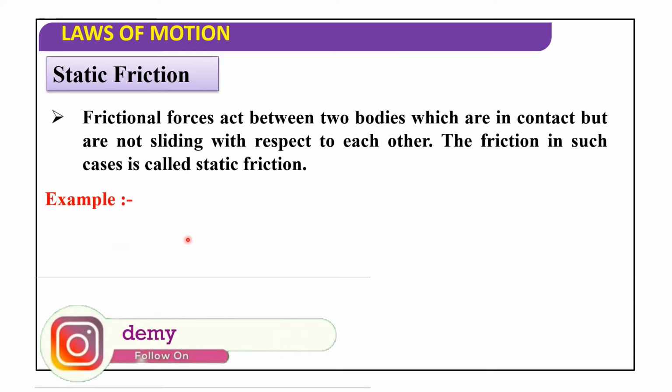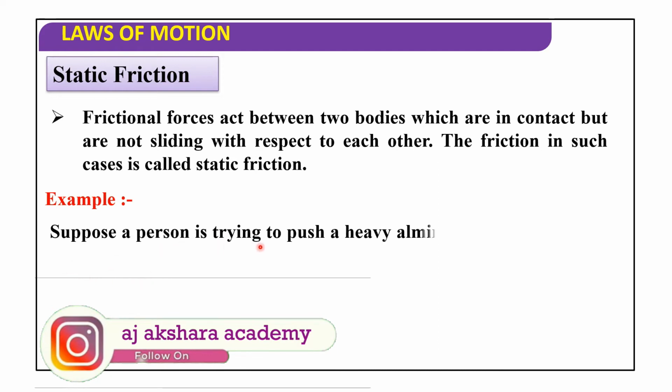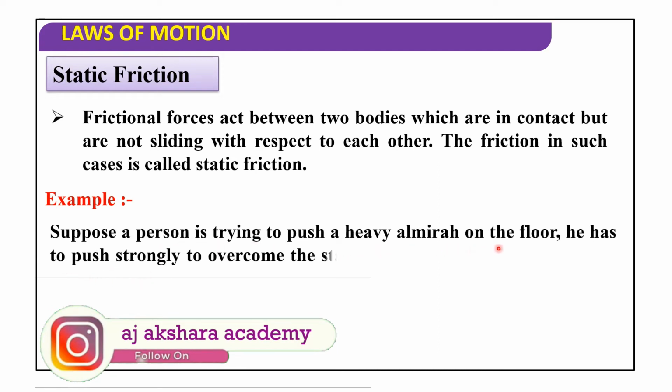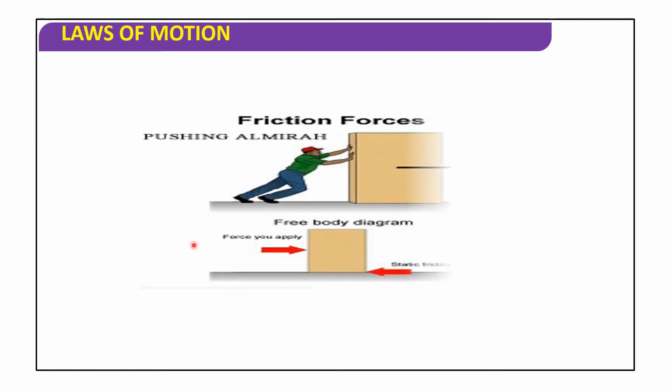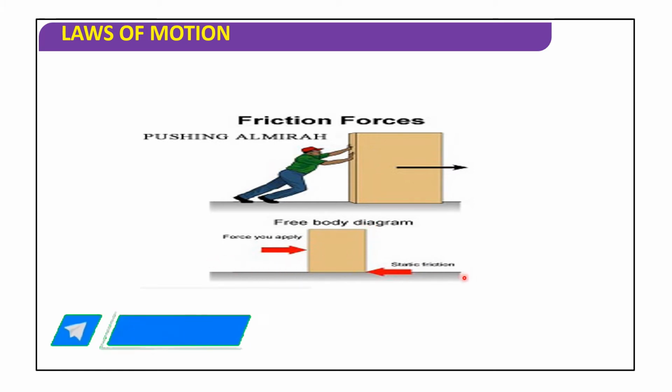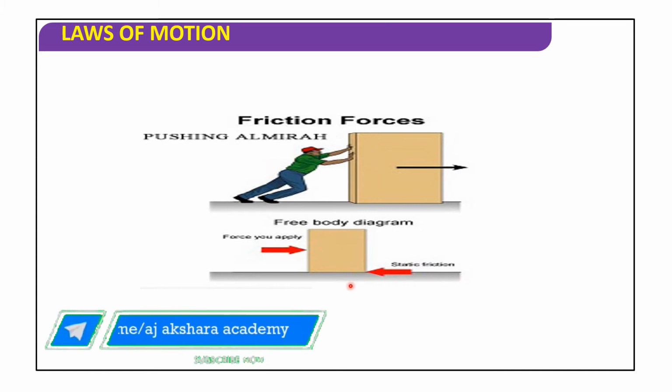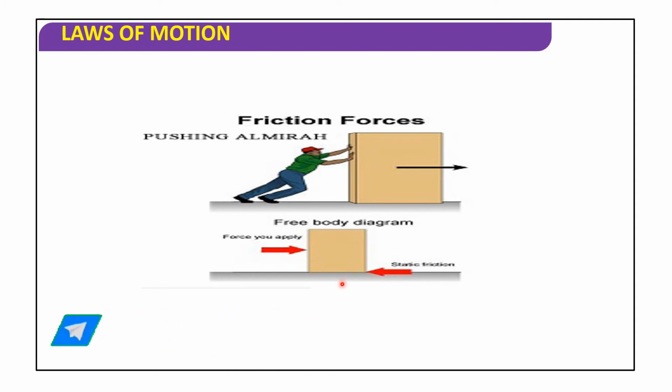Now let us discuss an example. Suppose a person is trying to push a heavy almirah on the floor. He has to push strongly to overcome the static friction between the almirah and the floor. See here, a person is pushing the almirah. Here this is the pushing force, that is the applied force, and static friction.